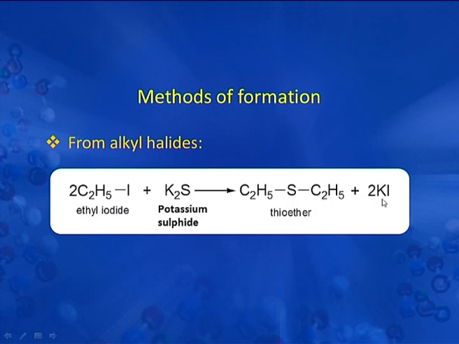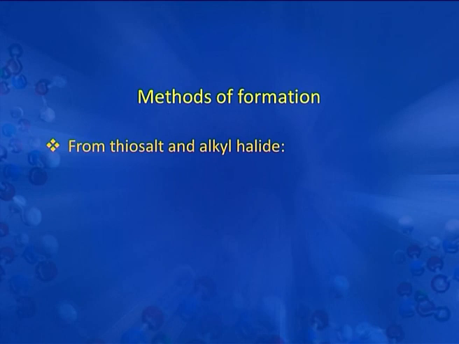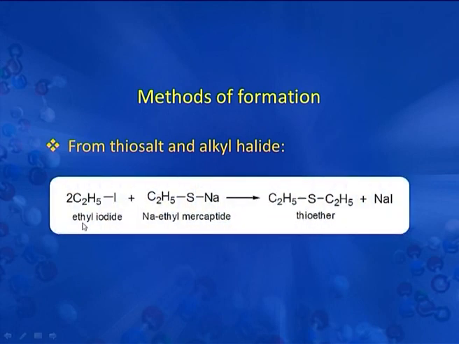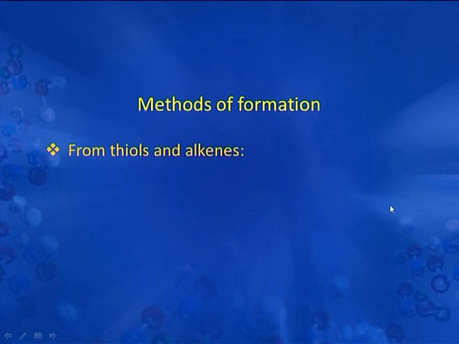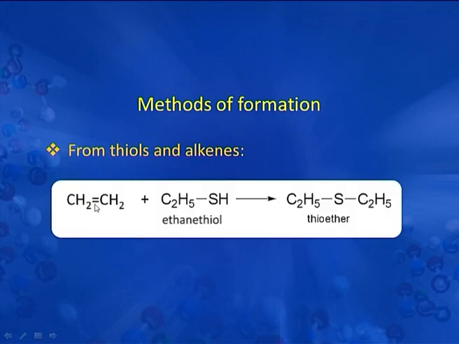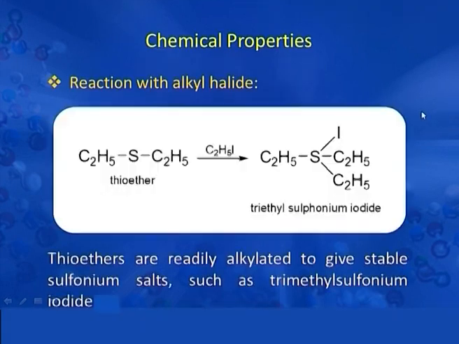Next is from thiosalt and alkyl halide. Here we have ethyl iodide, C2H5I, which when reacted with sodium ethyl mercaptide, C2H5SNa, gives thioether and NaI, sodium iodide. Next, from thiols and alkenes: this is the alkene CH2=CH2, which when reacted with ethane thiol, C2H5SH, gives thioether. Now we will discuss the chemical properties of thioethers.